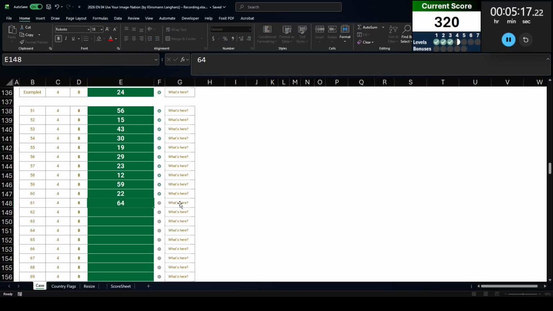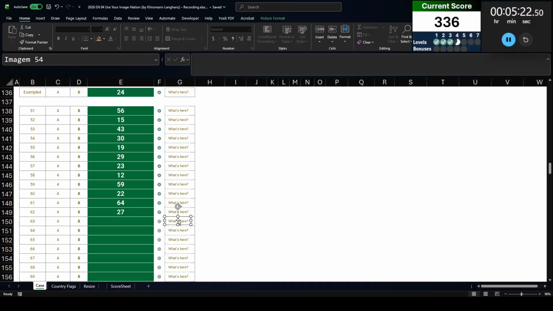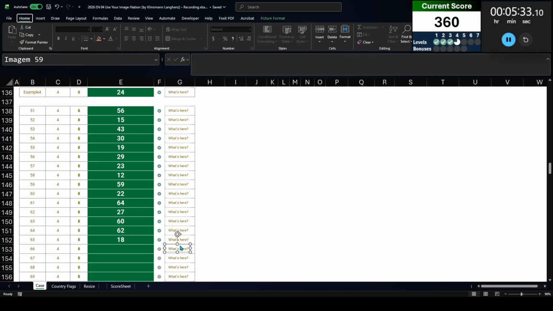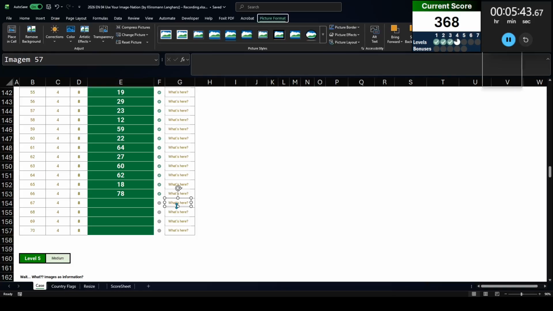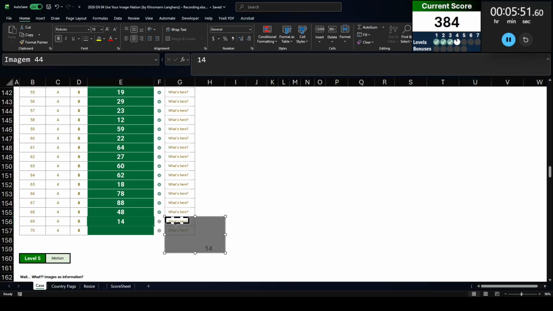Now, Zhang Yini, a really good competitor from China, also noticed that with the XLSX files, you can rename them as zip files. Within the zip file, you can see all of the assets related to the Excel spreadsheet, and that might make this go a little bit quicker. The only thing I wonder is, let's say for example, Klinsmann pasted these in a different order, and they might show up in the file in that different order. Is that really going to affect your answers? I really don't know. But as you see here, with these keyboard shortcuts, I'm going to complete this level just like that.